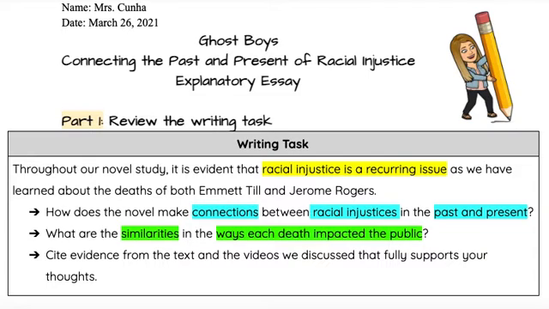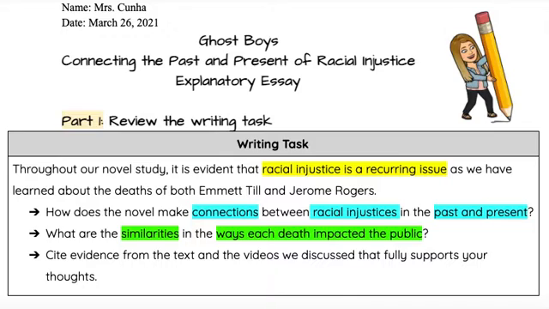Quick and easy videos to recap what we're doing with our writing this month of Ghost Boys. So this month we are writing an explanatory essay, connecting the past and the present of racial injustice. We know racial injustice is a very big topic of our novel, Ghost Boys. And we see that the author includes and compares what has happened in the past, right? And uses Emmett Till as a symbol of what happened in the past. And then, of course, uses Jerome Rogers as what is happening currently in the present with racial injustice.